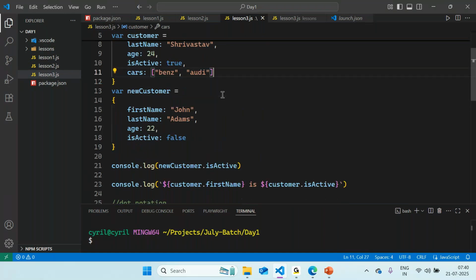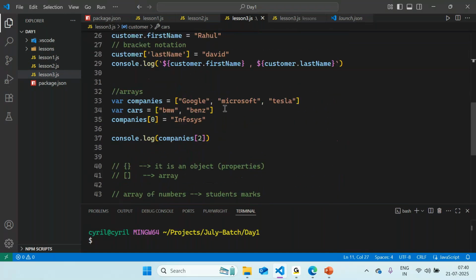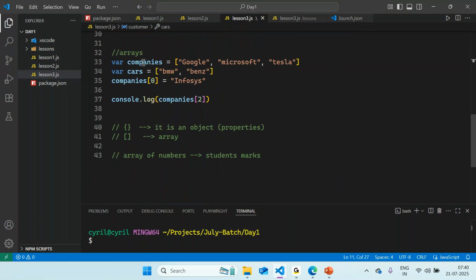When I say array, you can see that example of array over here. So when I say a variable named companies is equal to, and starting with square brackets, I am providing the values all in double quotes, right?